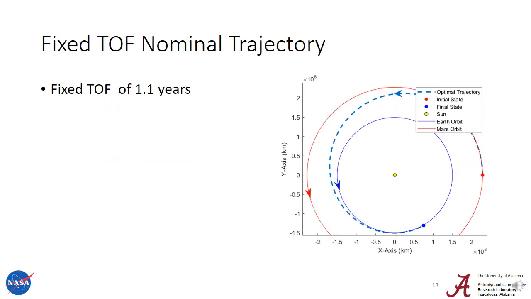For the Mars to Earth trajectory, for a 1.1 year time of flight, the spacecraft starts at Mars, goes around, comes in, and arrives at Earth. This trajectory was optimized using a direct collocation method.